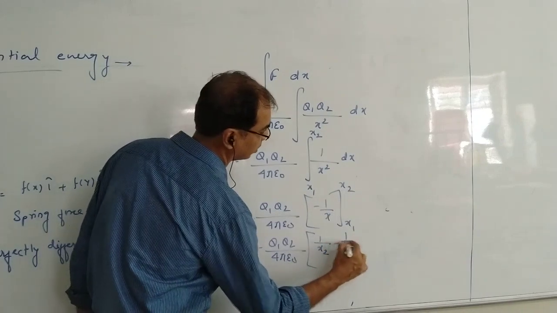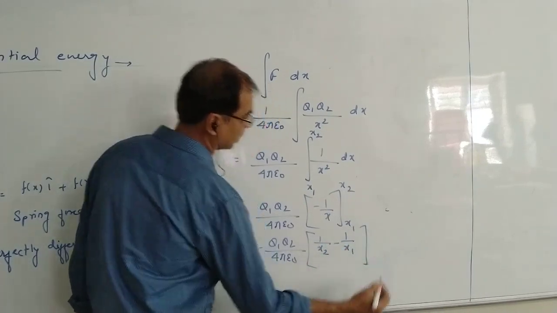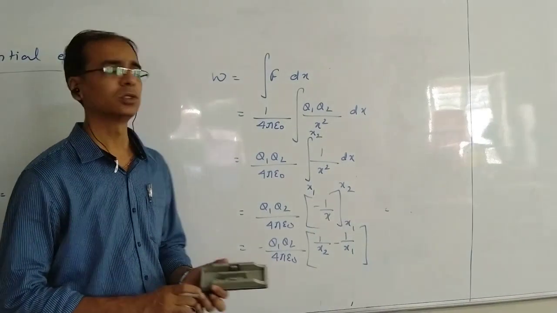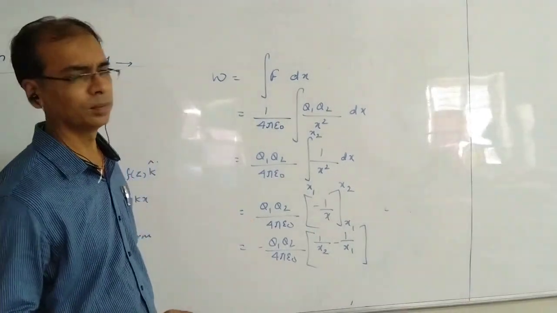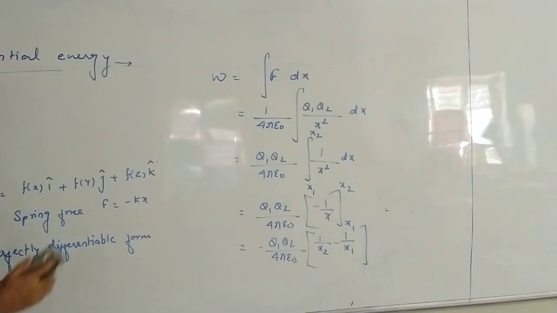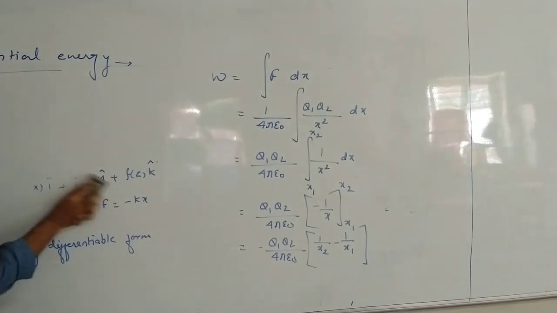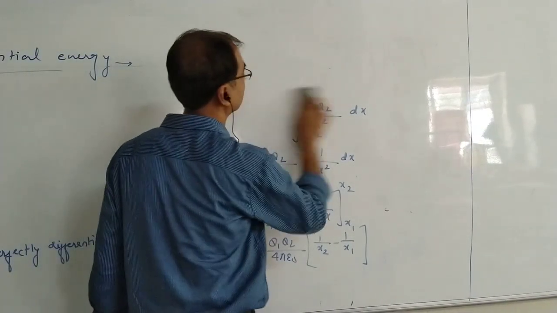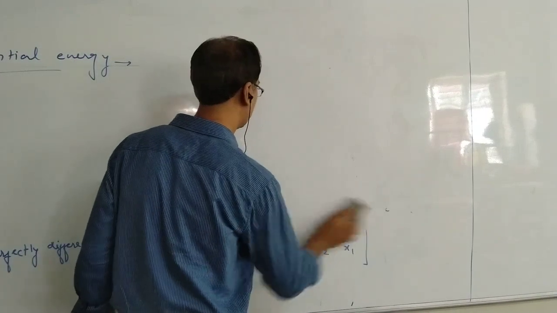Then put the lower limit 1 by x1. So this is work done by electrostatic force, right? So we can calculate work done by conservative force if this second form is given. Now we need to understand what is this third form. What is this perfectly differentiable form? So see what is the meaning of that.